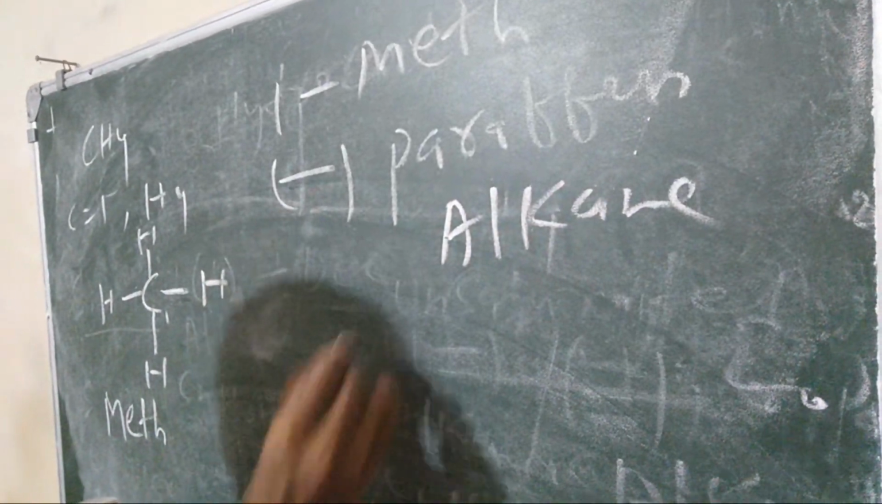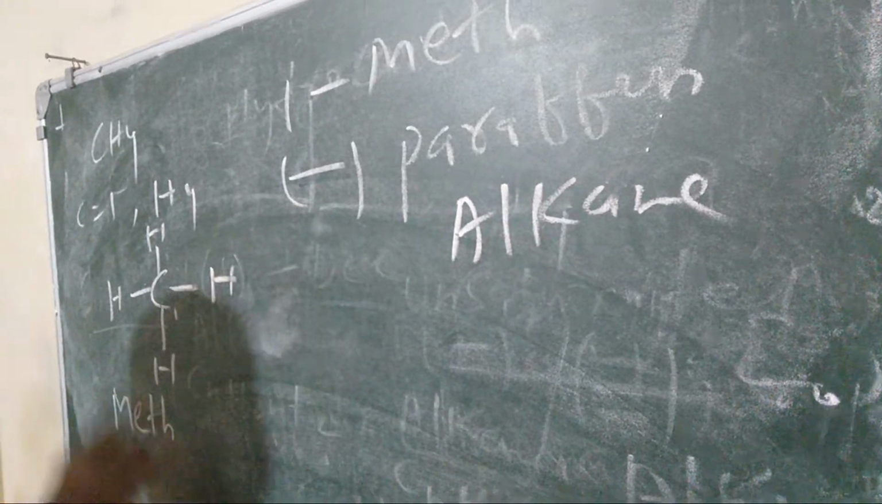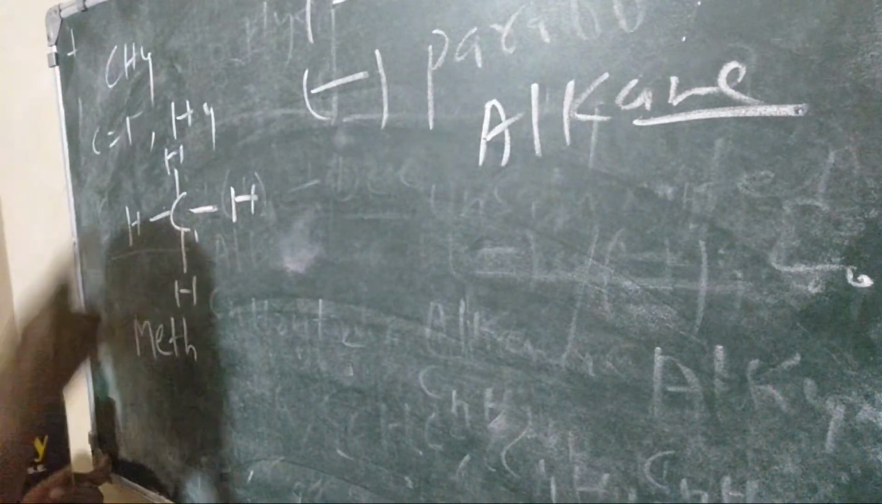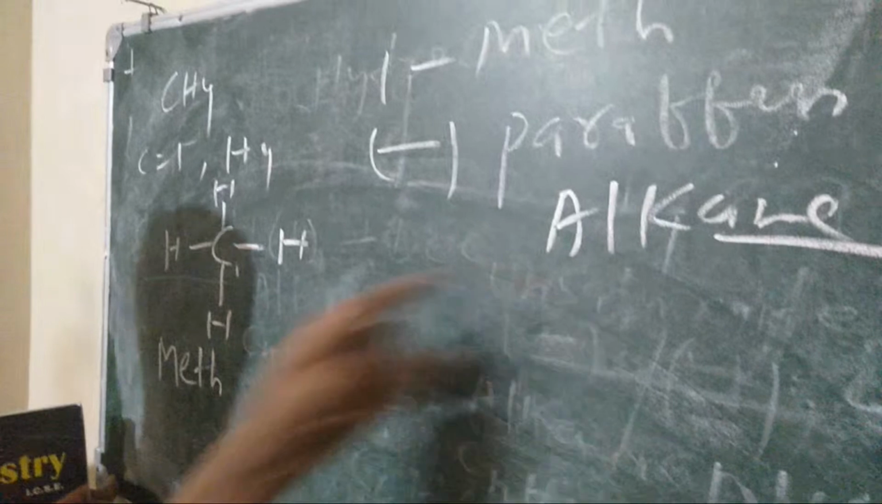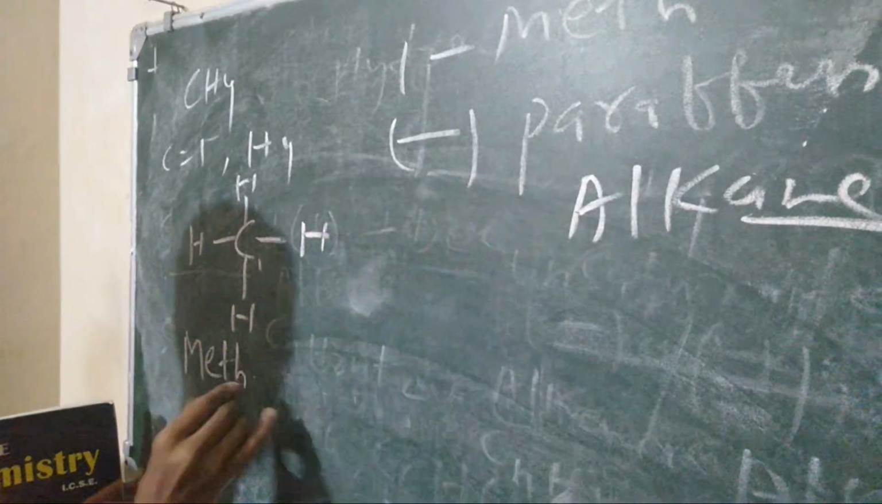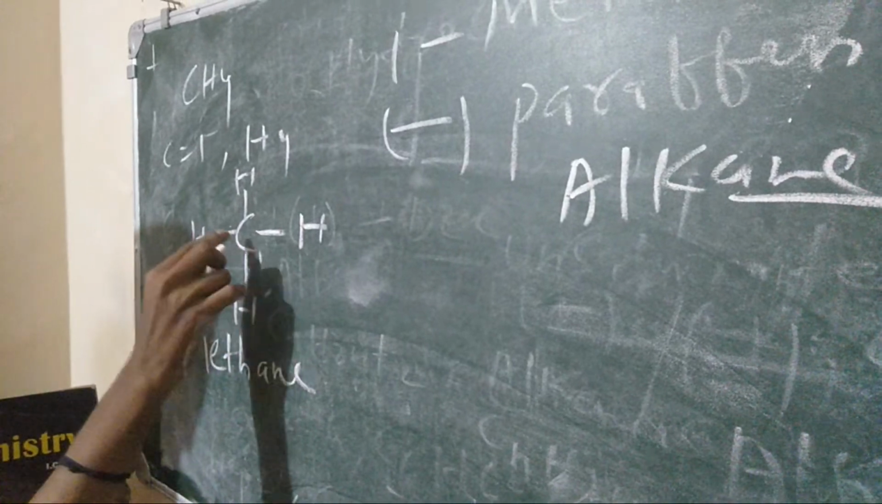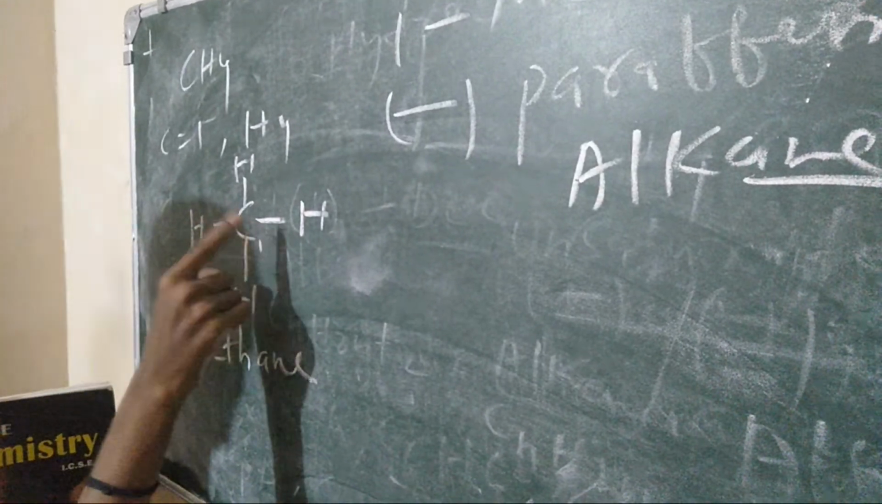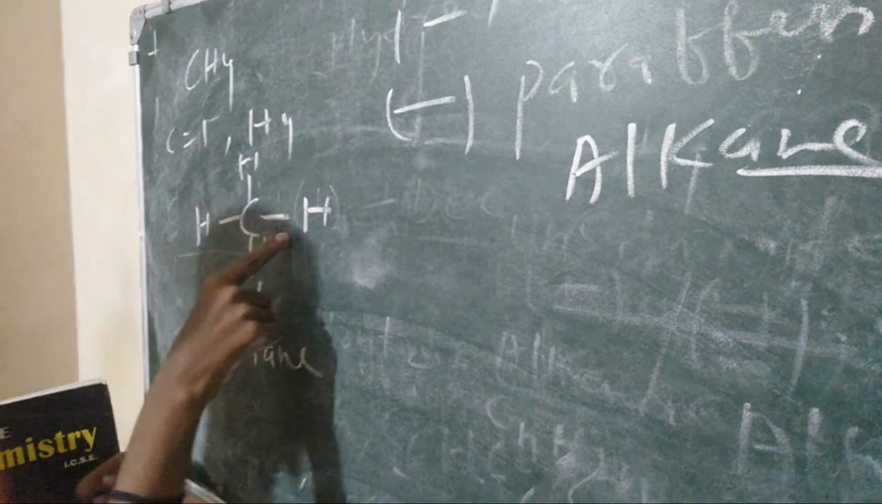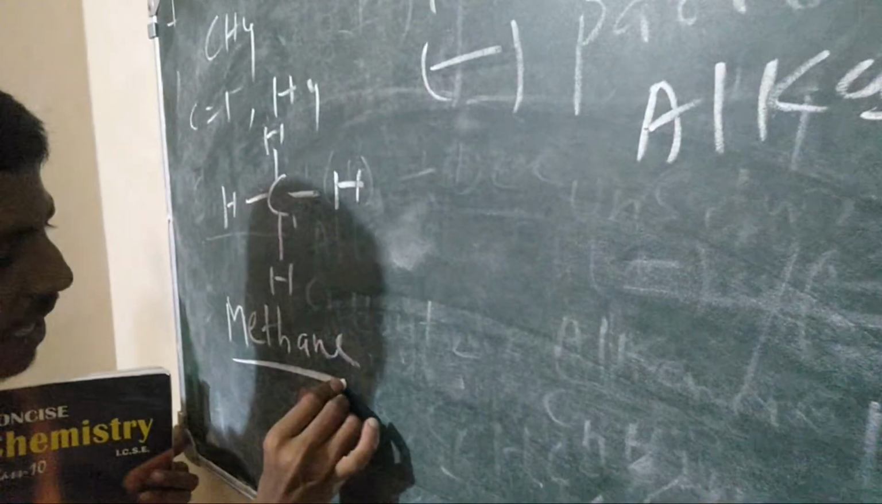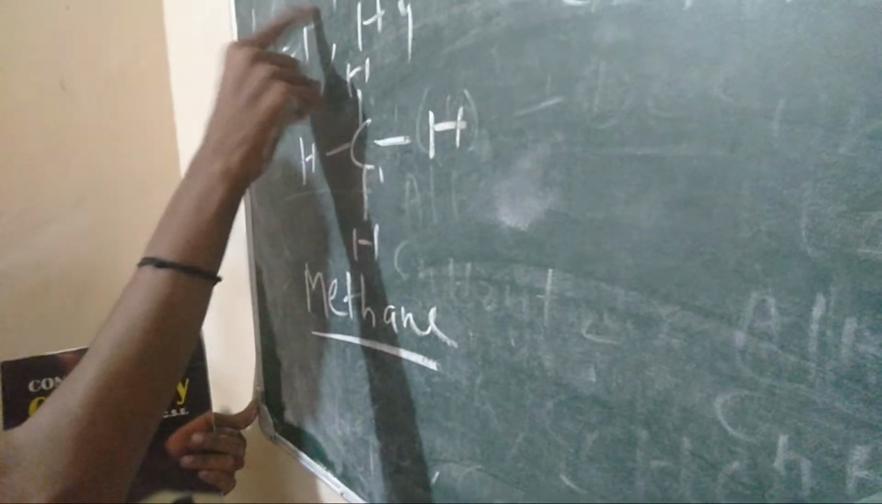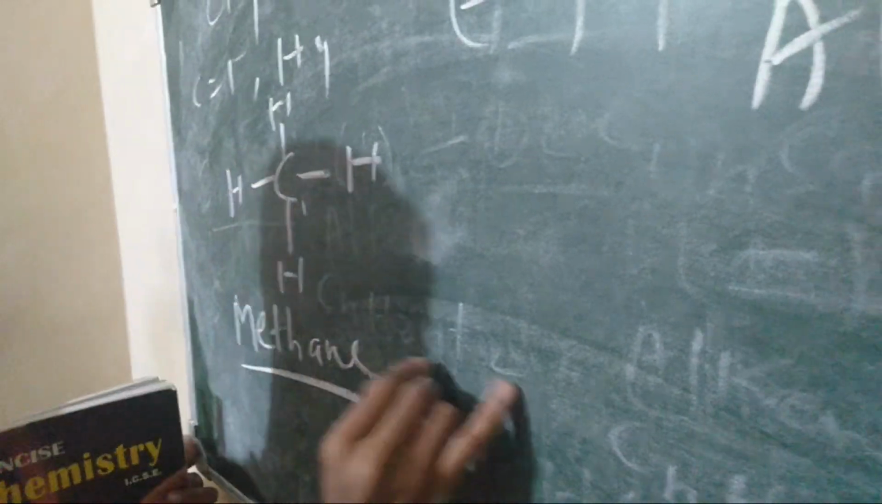When we make a structural formula, we have to use its last term, that is A-N-E. So here we take first meth. Second, its alkane ending is A-N-E. So its name is methane, because there is one carbon and one bond, the first bond, a single bond. CH4 is also known as methane and marsh gas.